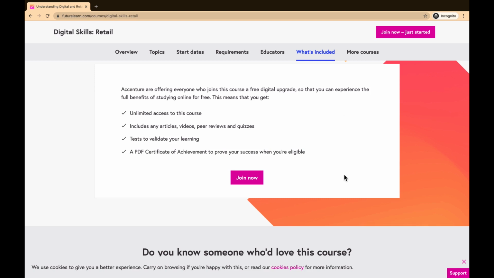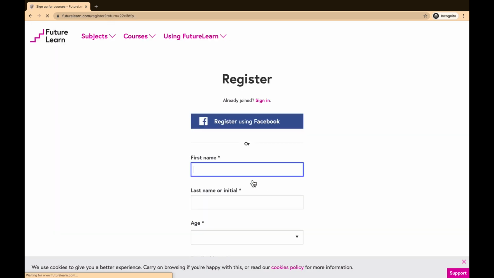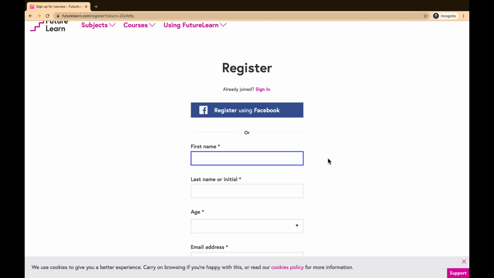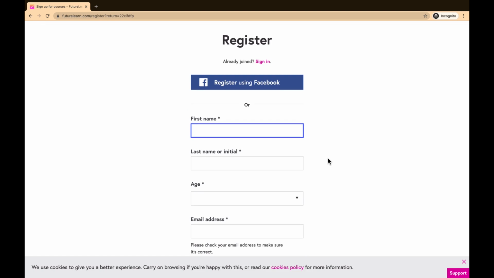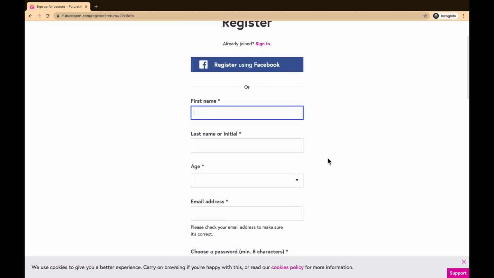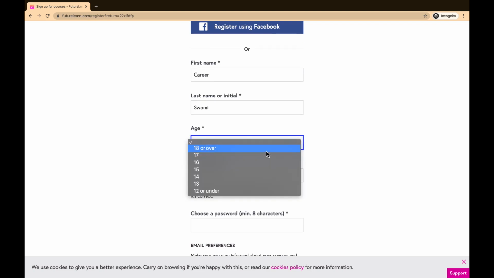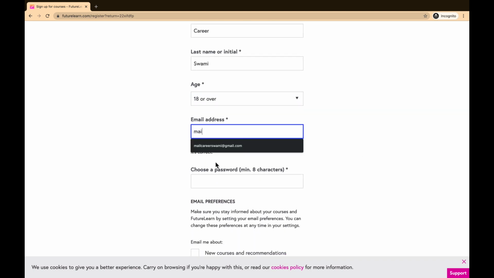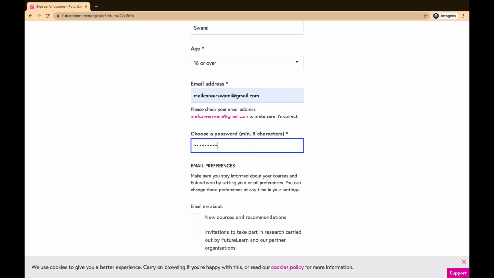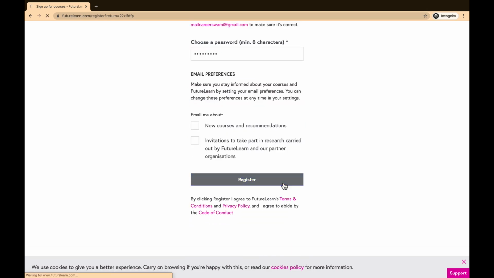To join this course, you need to click on join now. Once you click on join now, you will be diverted to this particular page. Here you need to provide your details to register. So let's provide the details. First name and then the last name, the age, let's choose 18 or over, email address and a password. Password should be minimum 8 characters and you need to click on register.